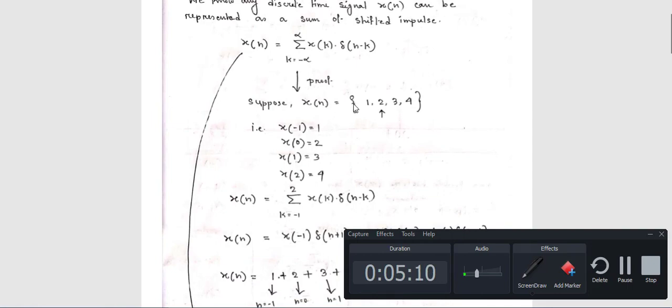Take an example: x[n] is 1, 2, 3, 4. Here an arrow is given at 2. What does this mean? At n equal to 0, the value of x[0] is 2. The value of x[-1] from this expression is 1. The value of x[1] is 3.